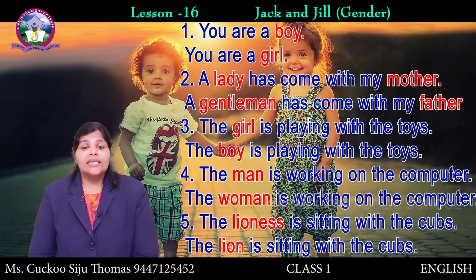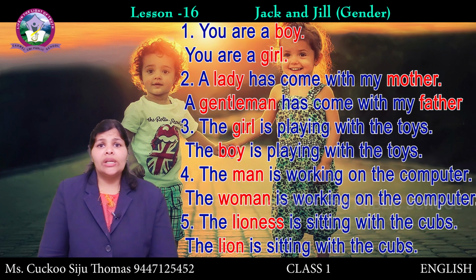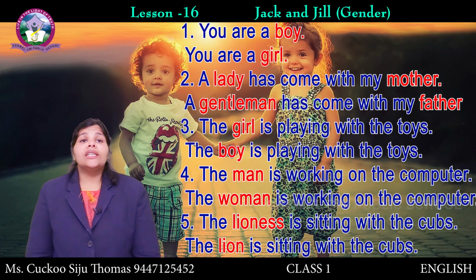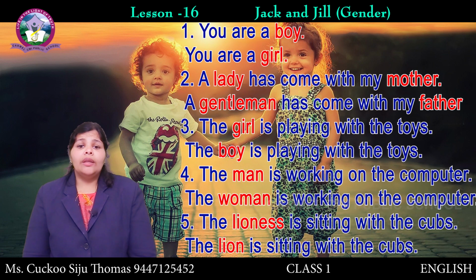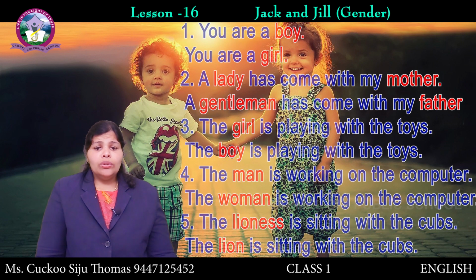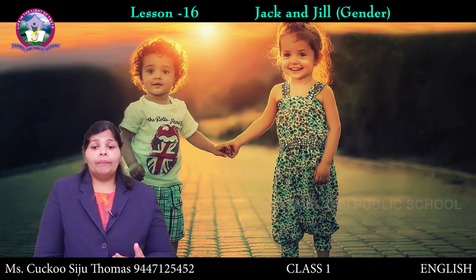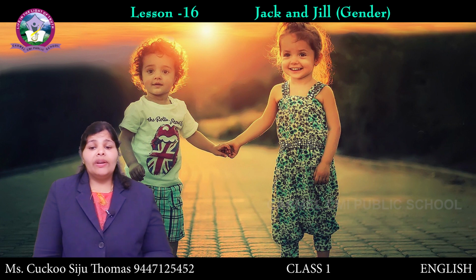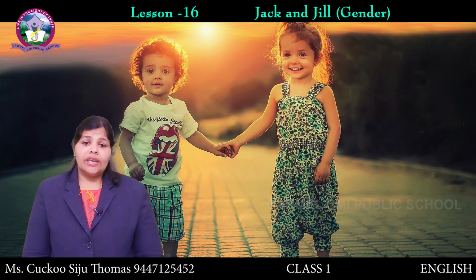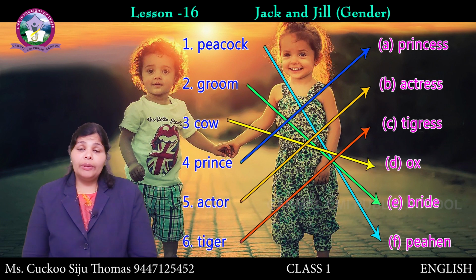The lioness is sitting with the cubs. Lioness is the feminine. Which is the masculine? Lion. The lion is sitting with the cubs. The baby of a lioness is called a cub. The young one is called a cub. Next one. We are going to do some more. Match the columns. On one side masculine is given and on the other side feminine is given. So, we are going to match. Peacock. What is the feminine of peacock?